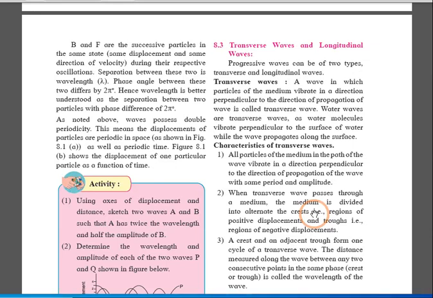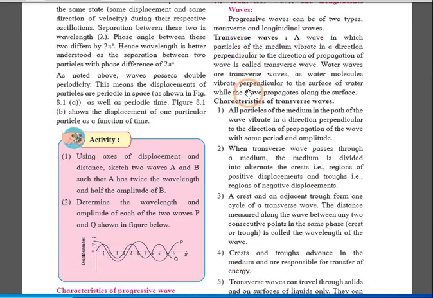What is a transverse wave? When the particles of the medium vibrate in a direction perpendicular to the direction of propagation, it means the plane of propagation and the plane of vibration are perpendicular to each other. That wave is called a transverse wave. We consider water waves as transverse waves. Why? Because water molecules vibrate perpendicular to the surface of the water, while the wave propagates along the surface. There are a few characteristics also. Let's discuss them one by one.